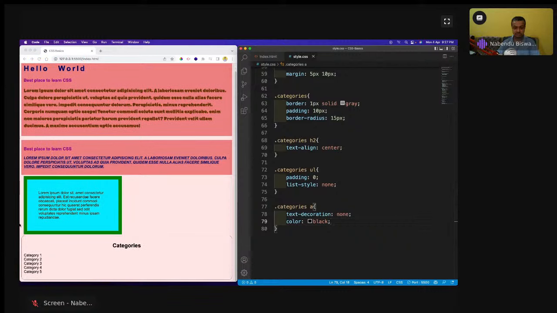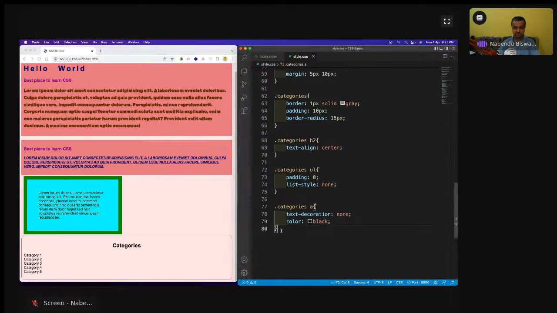So let us do the final thing to make it even better. First thing is that I want to change. See, if I take my mouse over here, it is showing this hand, but I don't know which one I'm picking up. So I should know which one I'm picking up.